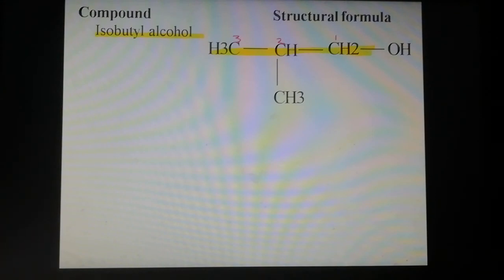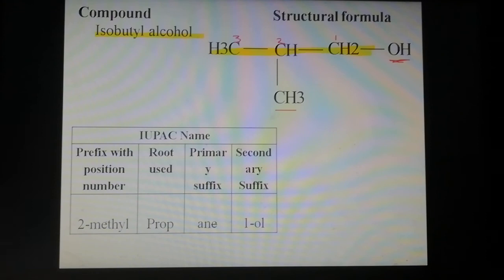At the second carbon, one substituent is present, so a 2-methyl substituent. 2-methyl, root word prop, saturated hydrocarbon, so add ANE, E silent. Then the hydroxyl functional group is at the first carbon. So the IUPAC name of the given compound is 2-methylpropan-1-ol.